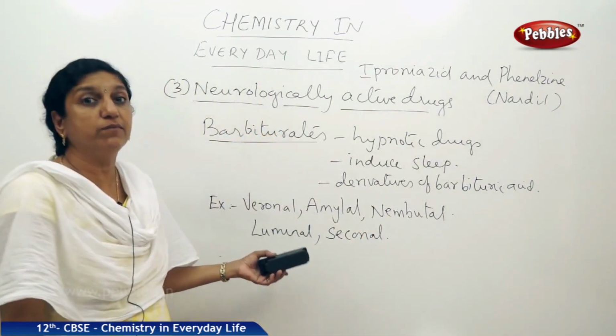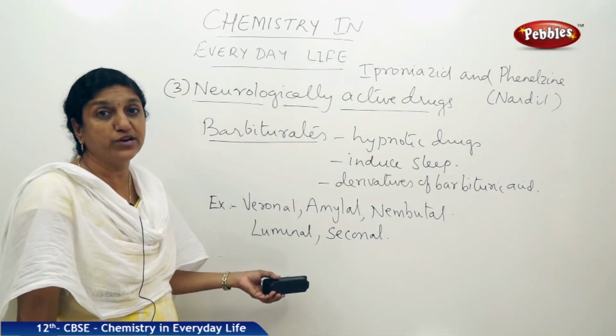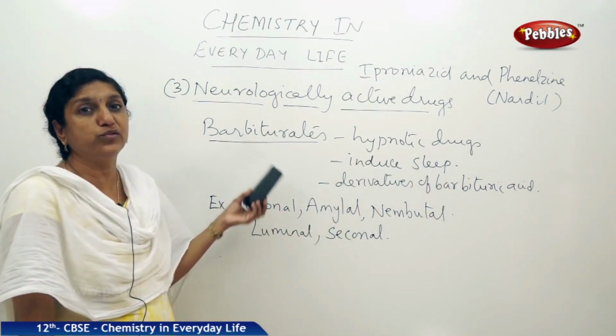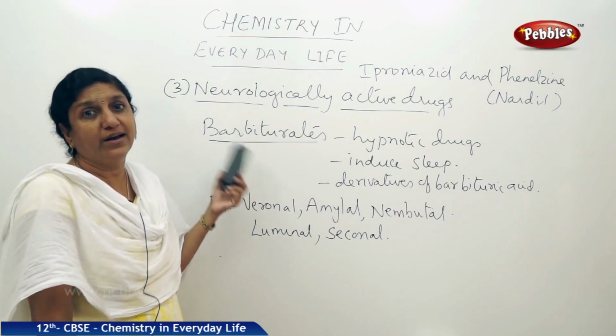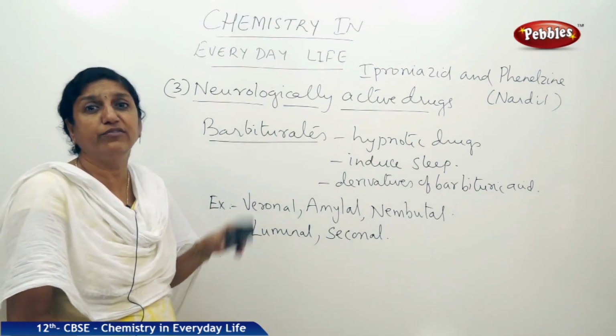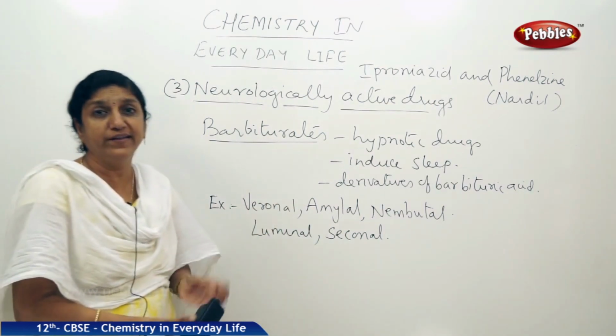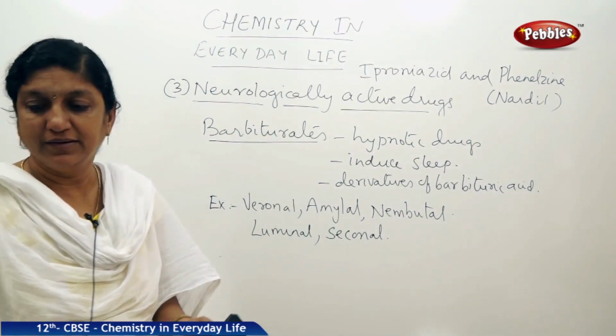So these are some very commonly used barbiturates which are hypnotic or sleep inducing drugs. So they can also be categorized under tranquilizers. They also interfere with the message transfer mechanism between the nerve and the receptor, right.